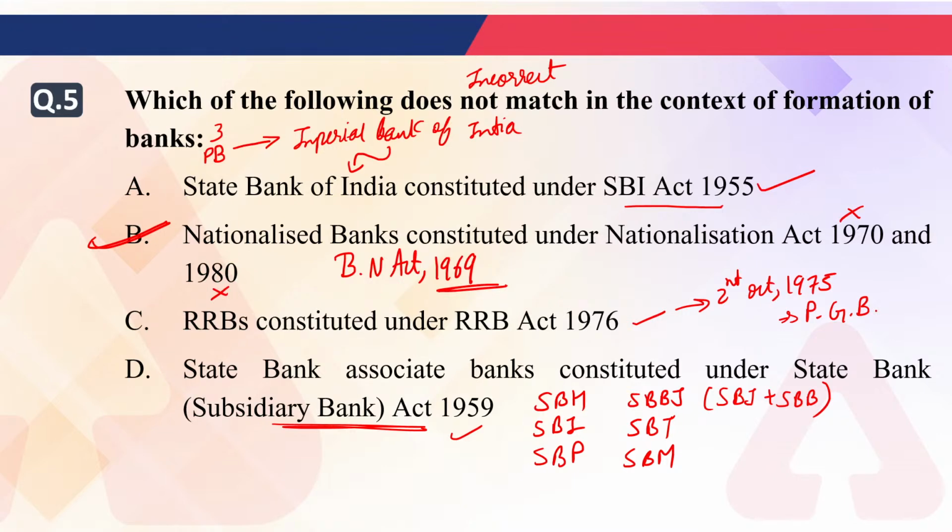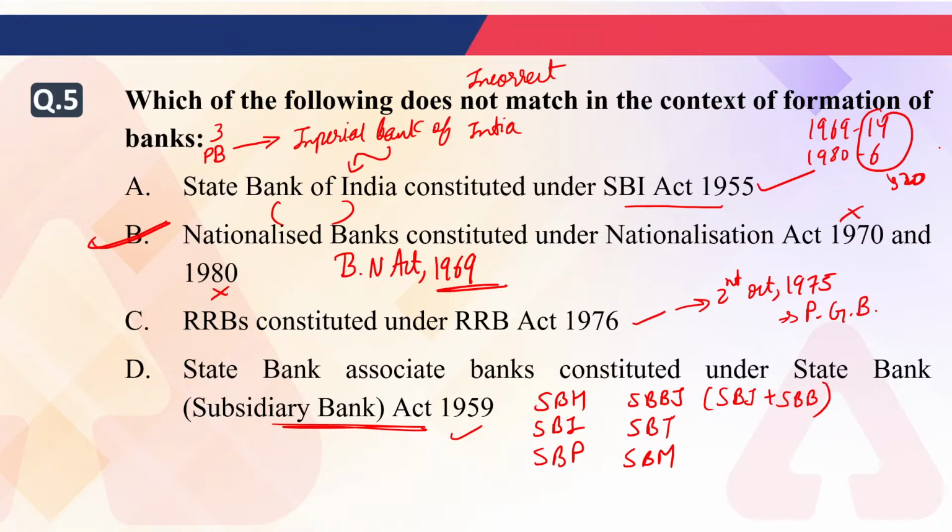Okay, next. Acha, how many nationalized banks are there at present? At present, how many nationalized banks are there? So the nationalization happened in 2 years. First in 1969, 14 banks were nationalized. Second in 1980, six banks were nationalized. So total 20 banks were nationalized by Government of India. So right now, how many nationalized banks are left in the country? Is it still 20 nationalized banks or has it changed now?